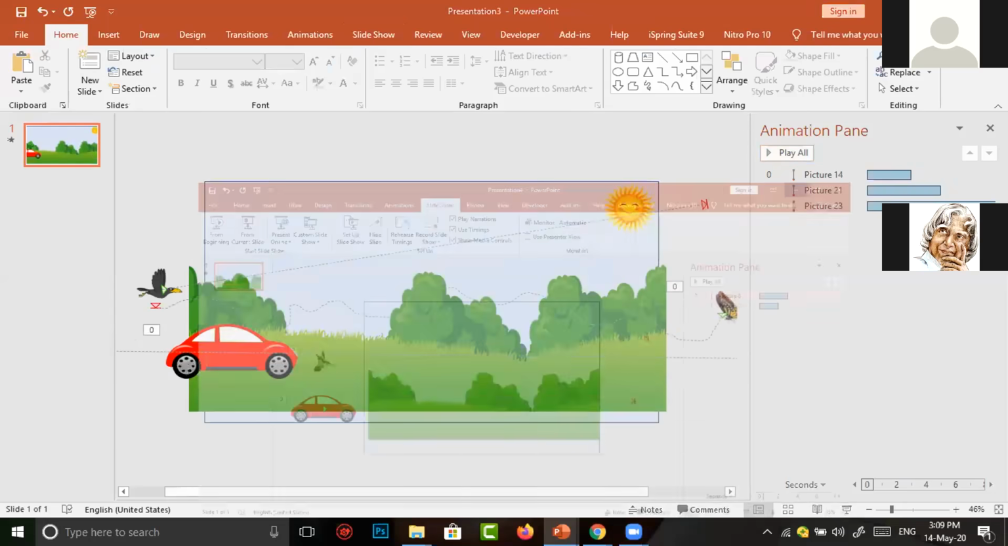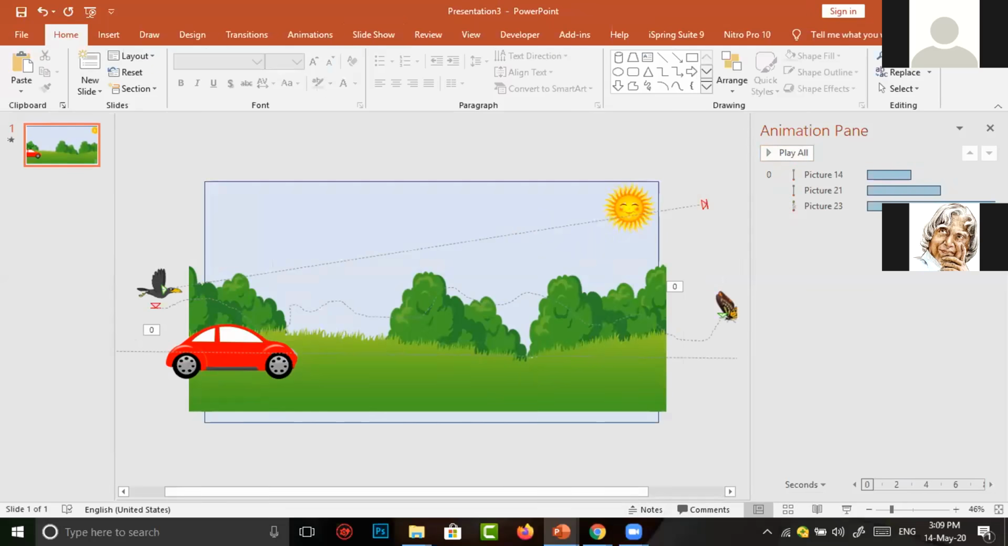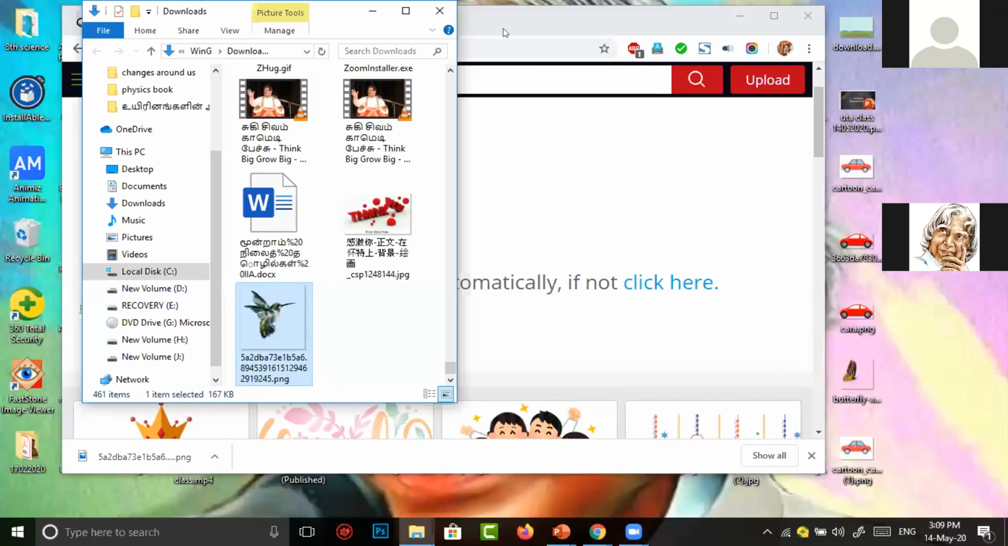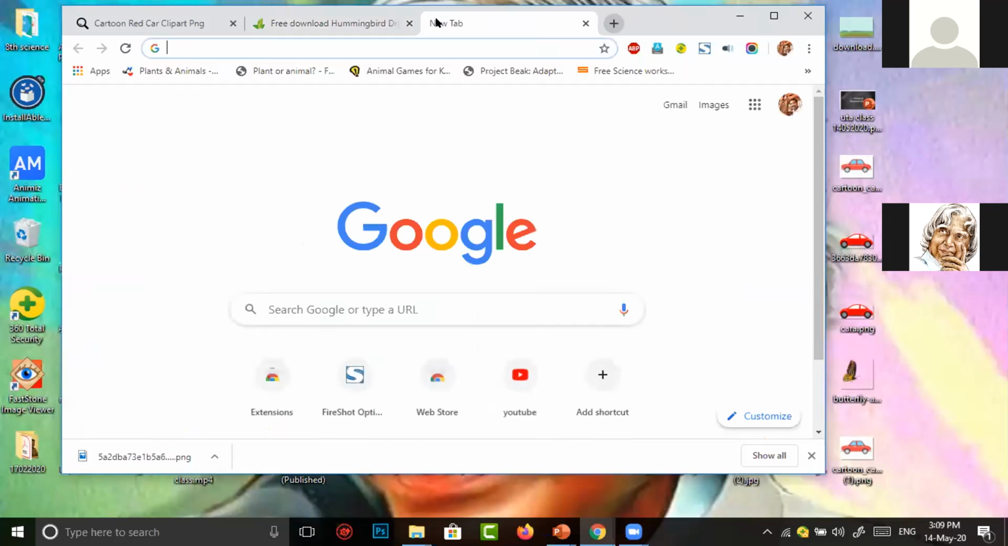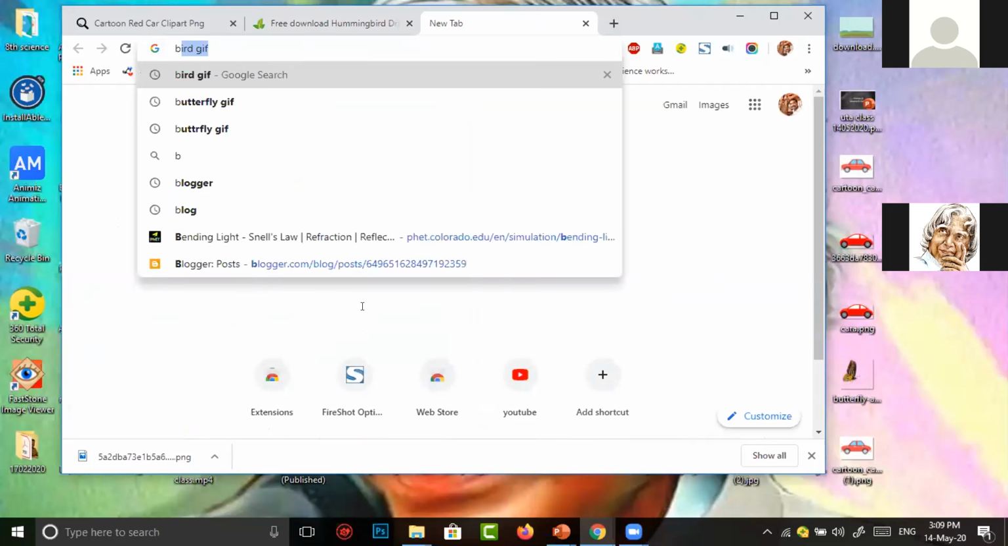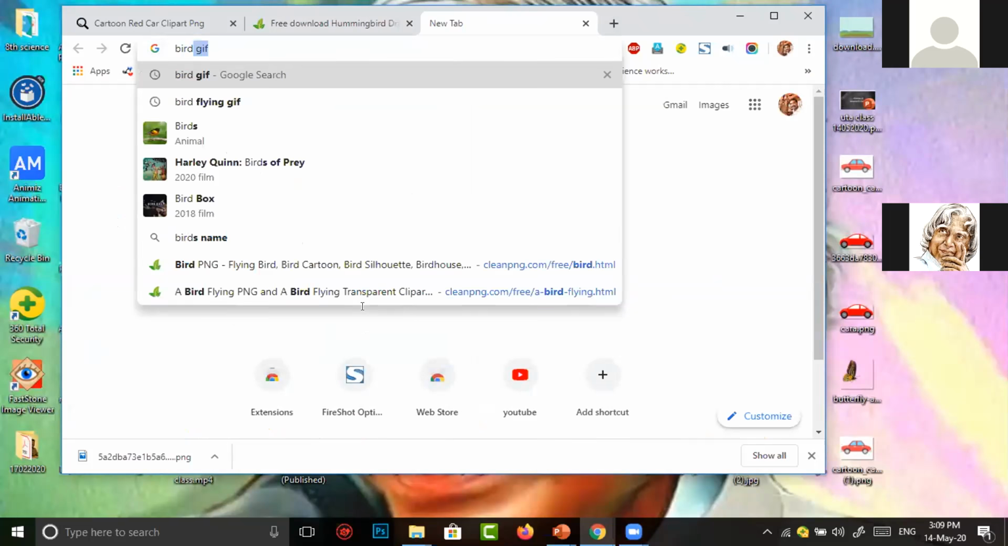How can you change the bird? Now I want to change the bird with some movements. So I want a picture with the movements. For this purpose, again I went to Google. I type cartoon bird flying GIF.